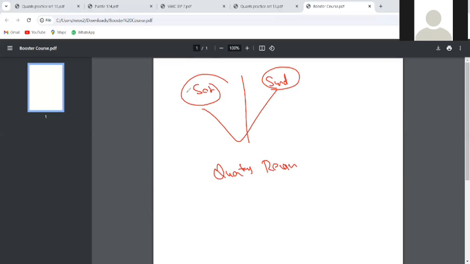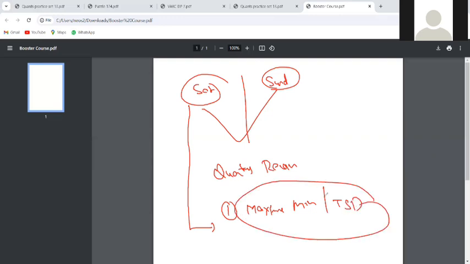So in revision, what are we going to do? Let's suppose on Saturday we'll be revising 2 topics a day. Say we revise maxima minima and TSD. Now, what will the revision be? First, obviously, the concept will be explained.